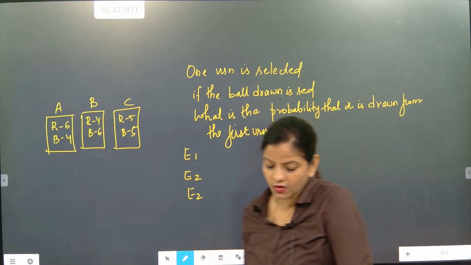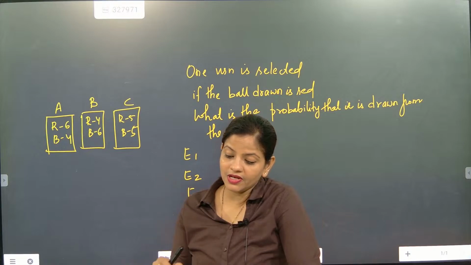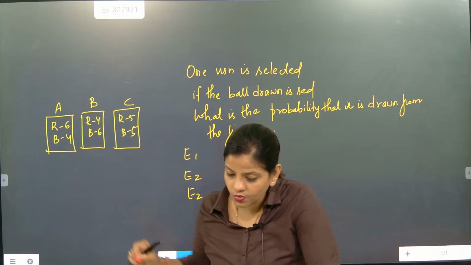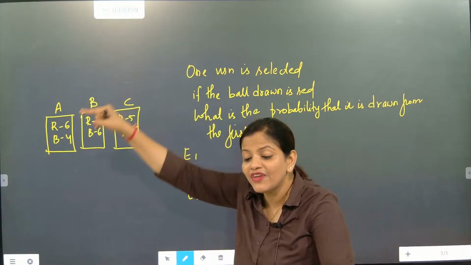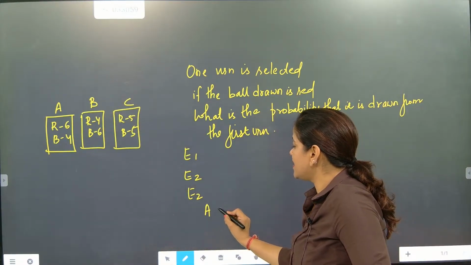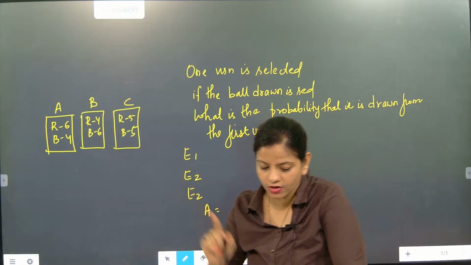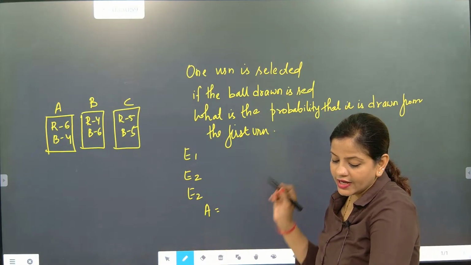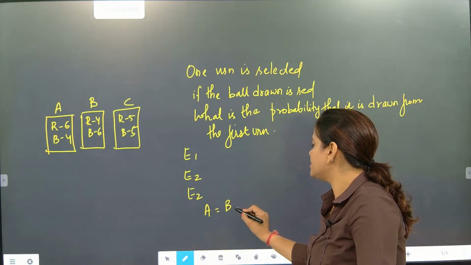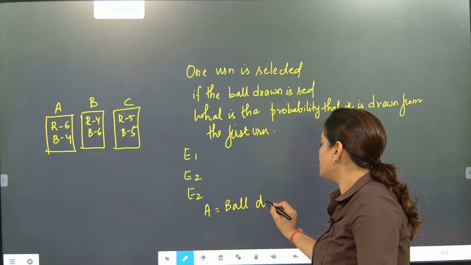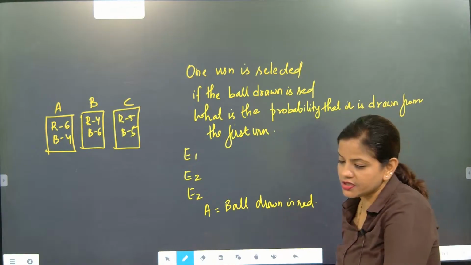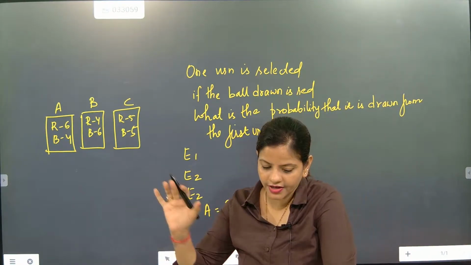Now beta, what they are telling is your probability is to find a red color ball. So here A is what? Their A was defect. Here A is selection of a red ball. Understood? So we will be writing that the ball drawn is red. This is your situation. Ball drawn is red. Got it?